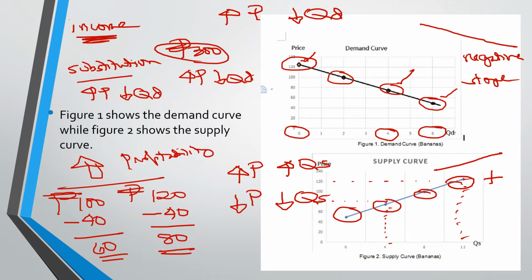Now, if you can sell the product at a higher price, and if you earn more from it, then sellers will grab this opportunity and sell more of that product, supply more. So the QS will increase. But let's say the price is now reduced to 80, and then the cost is still 40. The profit margin is now 40. And this will discourage the sellers from supplying more, knowing that they are earning less from it. They cannot anymore sell it at a higher price. So that's why they have a positive relationship or direct relationship.